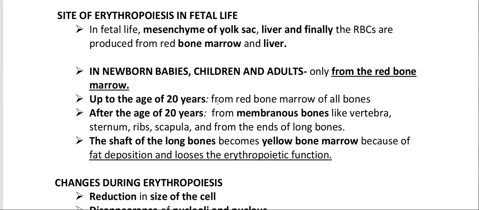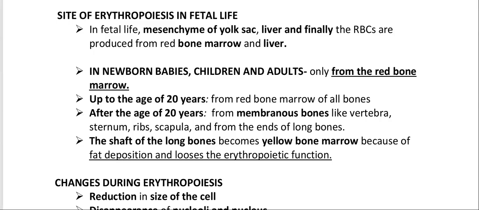Up to the age of 20 years, RBCs are produced from the red bone marrow of all bones. After the age of 20 years, they are produced from membranous bones like the vertebra, sternum, ribs, scapula, and from the ends of long bones.